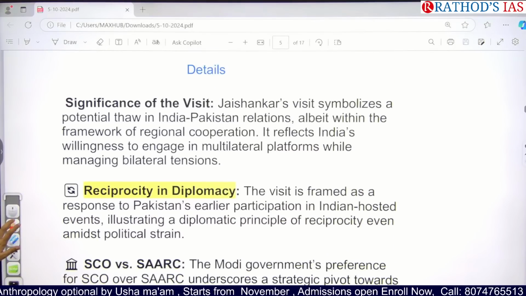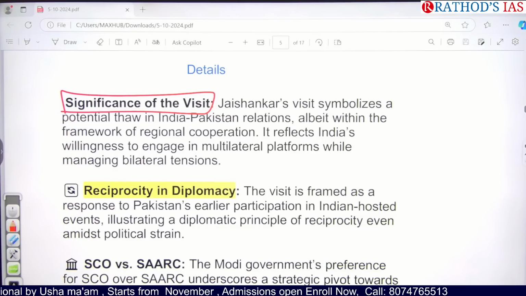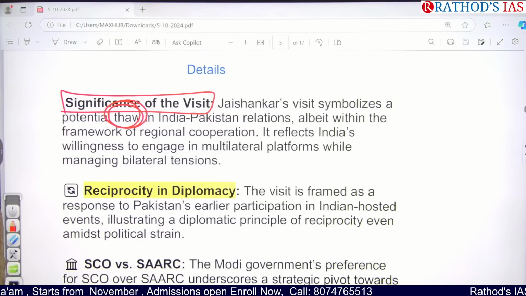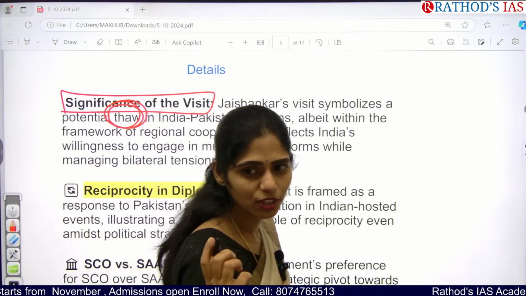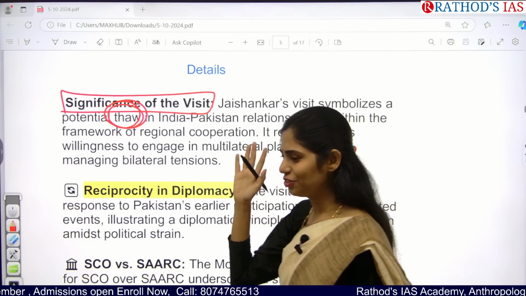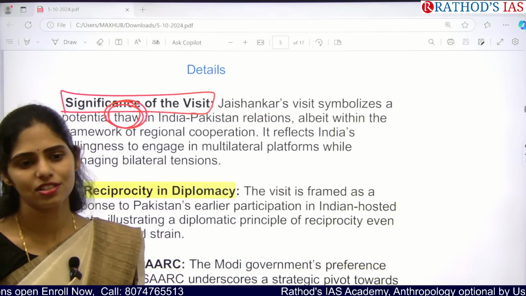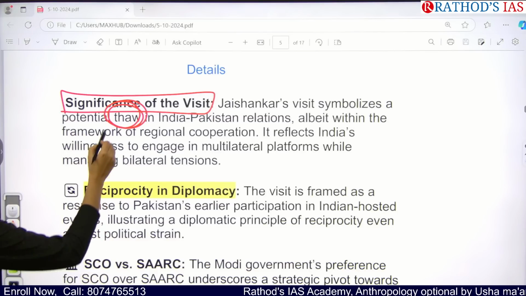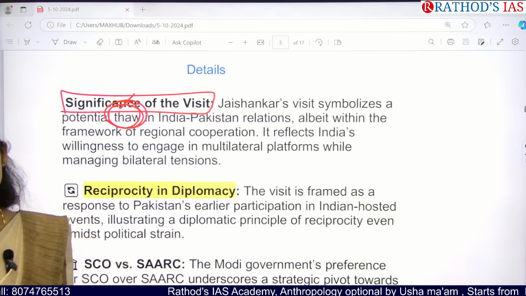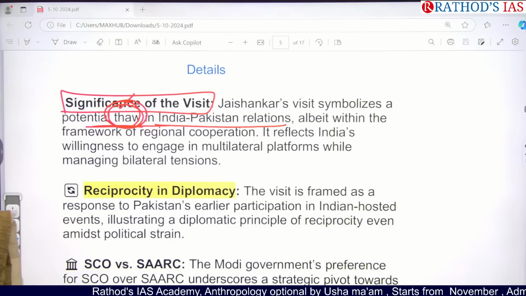If you see the important things regarding this article, what is the significance of this meet? Jaishankar's visit symbolizes a potential thaw in India-Pakistan relations. I already said the meaning of thaw. What is the meaning of thaw? T-H-A-W, thaw. You will see this word in your world history and also in international relations. Thaw is nothing but low tensions. So whenever our external affairs minister goes to an enemy country of India, it represents a decrease of tensions between India and Pakistan.